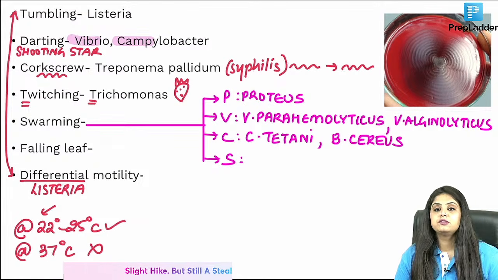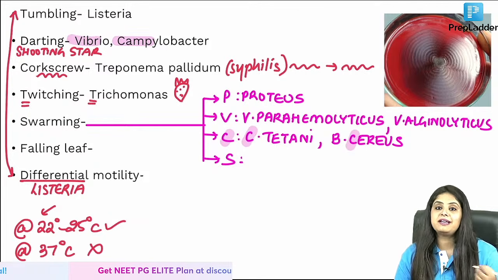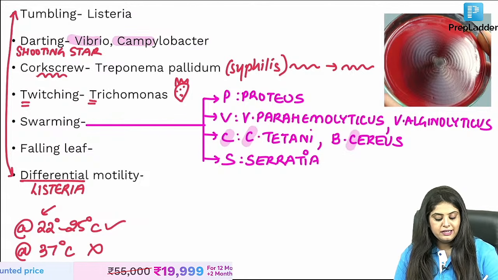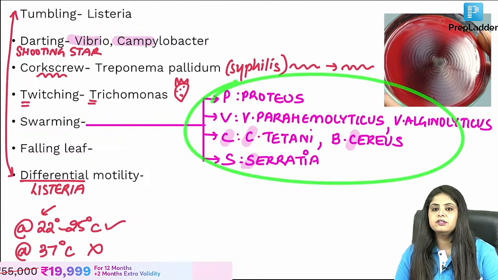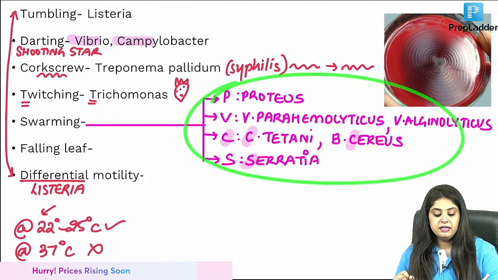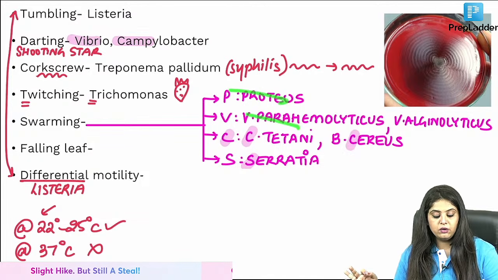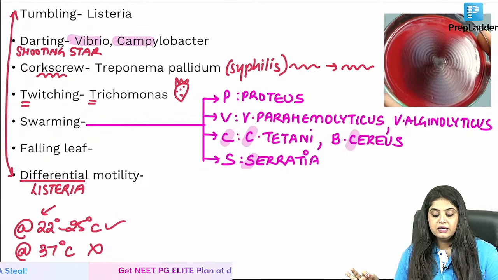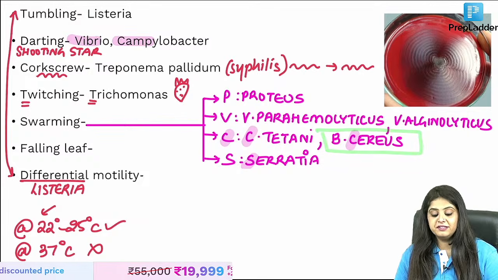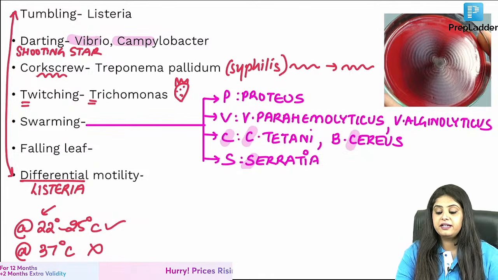It is going to be Clostridium tetani, and if they ask you the Bacillus species, that is Bacillus cereus. And lastly, S for Serratia. If I give you the same options and say there is a patient who had food poisoning after consuming Chinese fried rice, with all these options given, that is going to be what? Bacillus cereus, which we will study tomorrow. Bacillus cereus causes Chinese fried rice food poisoning.